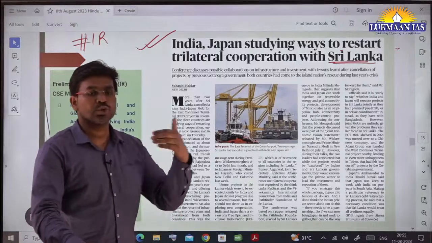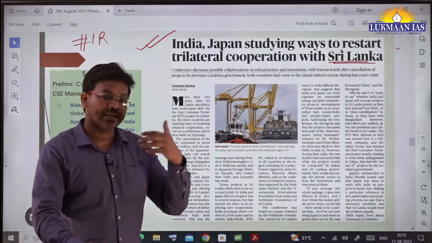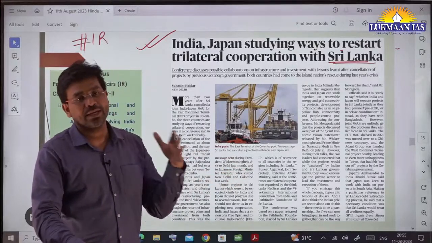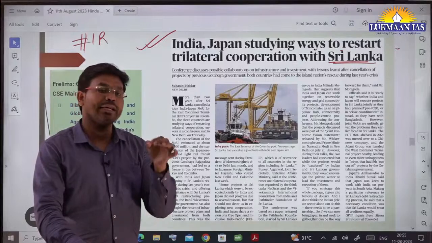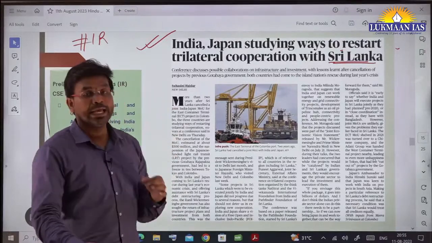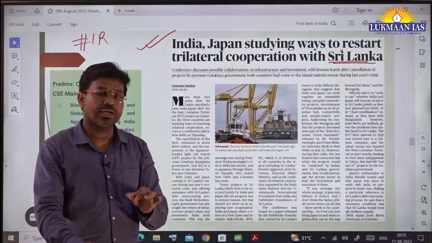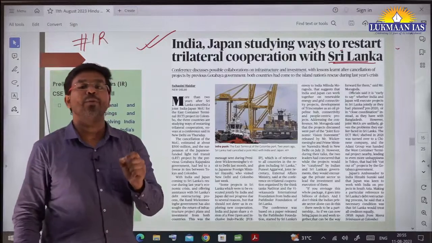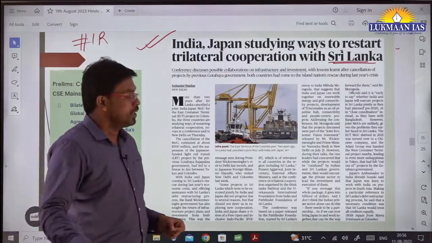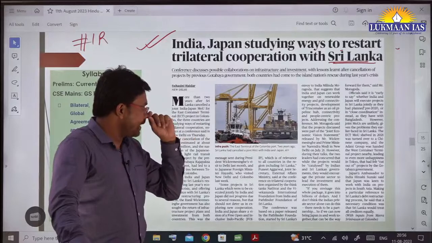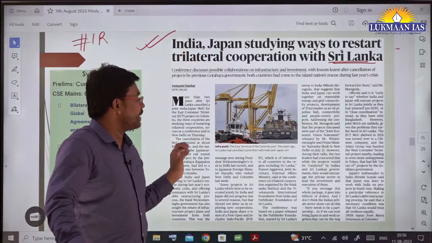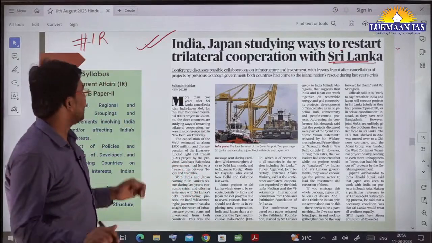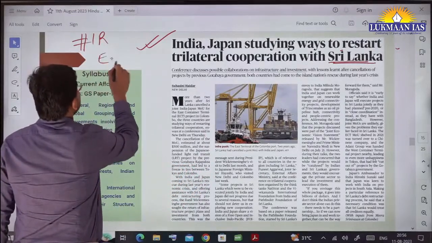Sri Lanka has also sought support from the International Monetary Fund, which is looking into this affair, and meanwhile the government of India and the government of Japan have come together to support Sri Lanka in times of distress. India and Japan together started a project in Sri Lanka that is known as the East Container Terminal.